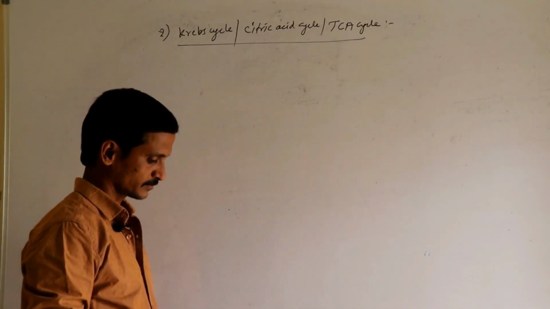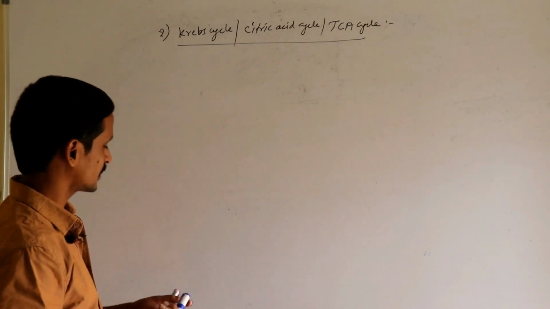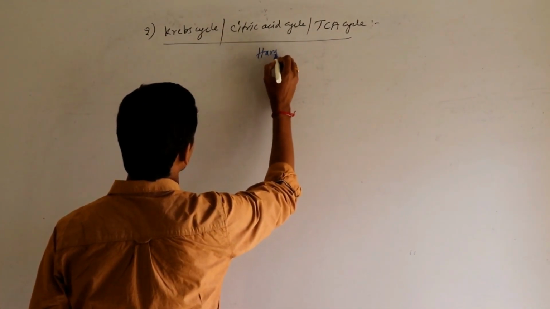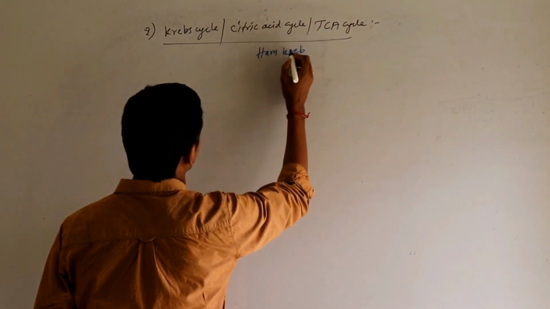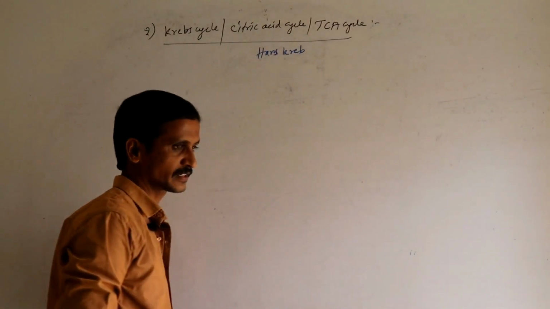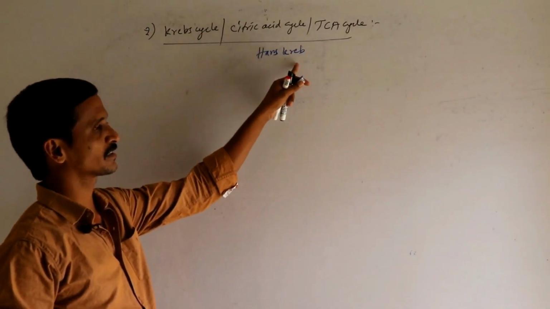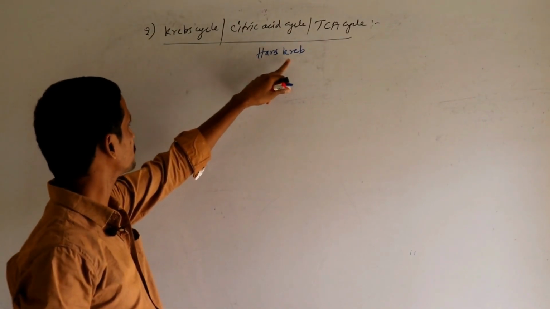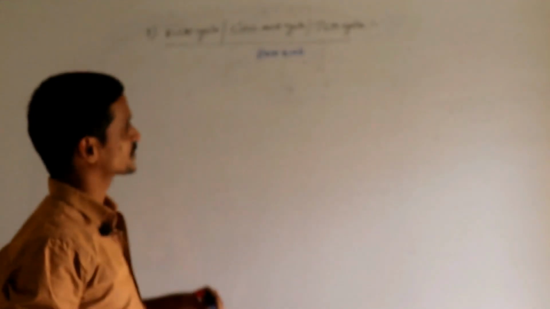Now, this particular Krebs cycle is explained by Sir Hans Krebs, somewhere in 1937, and he got a Nobel Prize for this in 1953. So on his name, it is called as Krebs cycle.